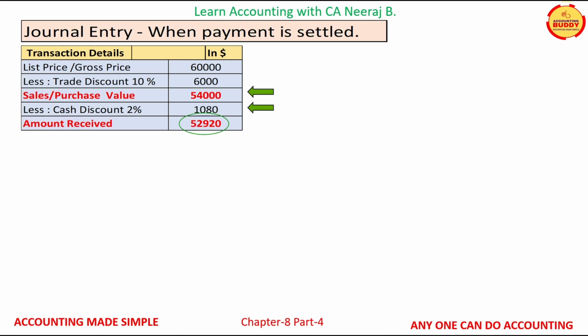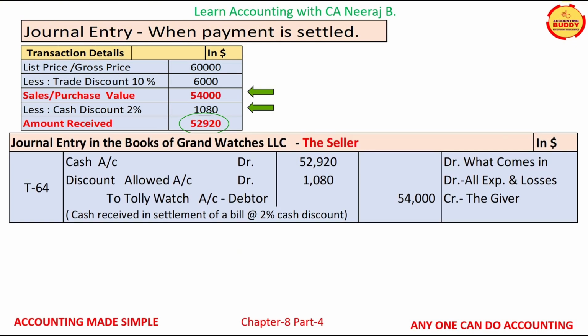The payment entry in the Grand Watches LLC, the seller's book, will appear as displayed on your screen. The three accounts which are affected are cash account, discount allowed account, and Tolly Watches LLC debtors account. Cash is a real account and it will be debited as per the real account rule of debit what comes in for $52,920.